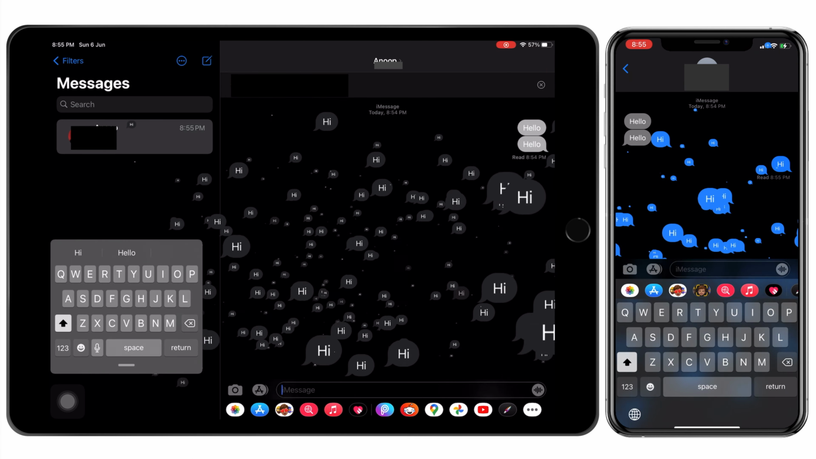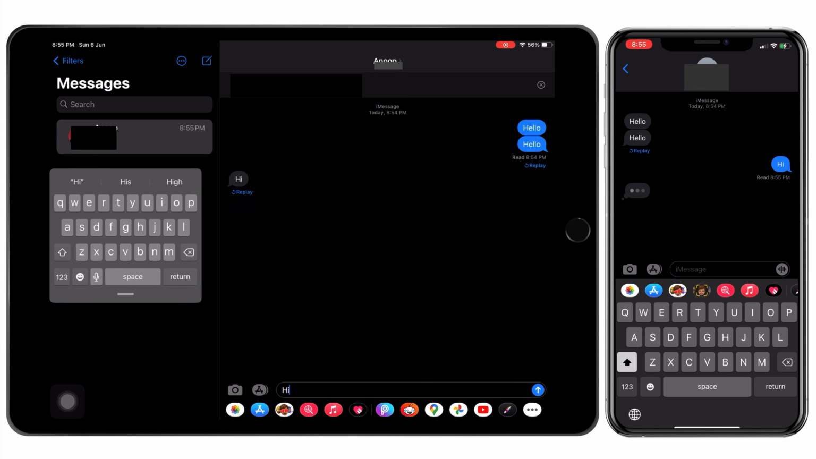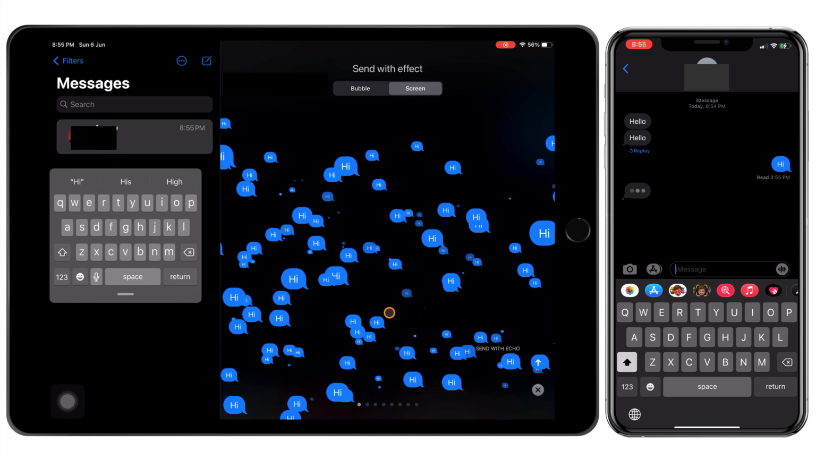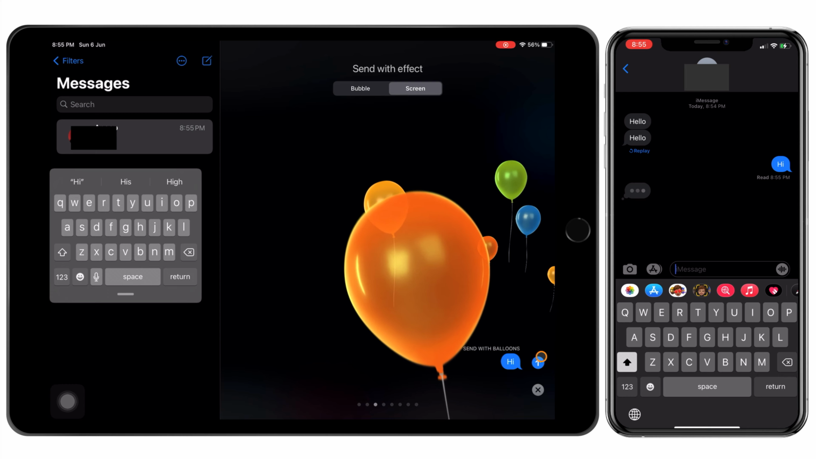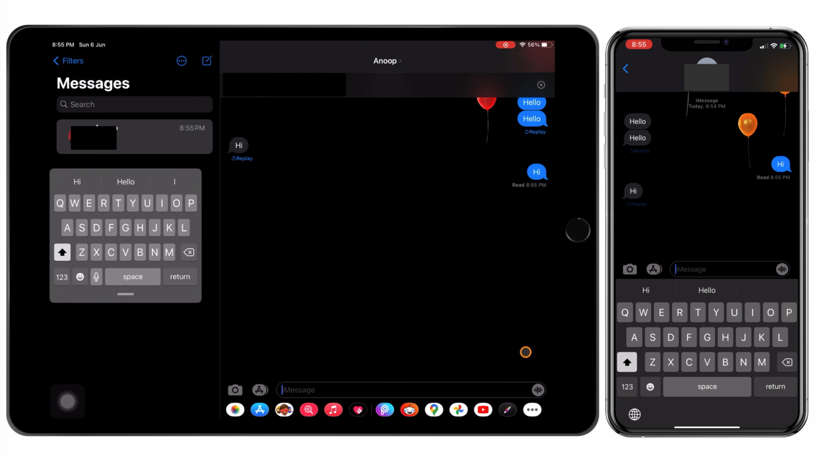Now we'll show how to send a high quality full screen animation message. Type the message, then tap and hold the blue arrow send button. On the top side of the screen we can see 2 options. Select the screen to choose 8 different full screen animations. We can swipe left or right to view different animations. Select the one which you want to use and tap on send.